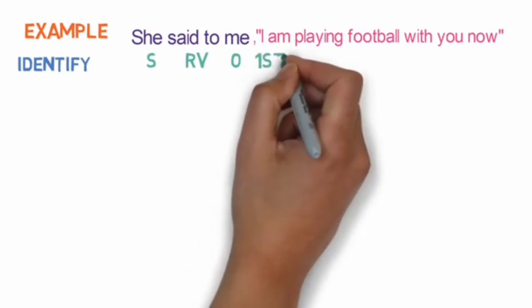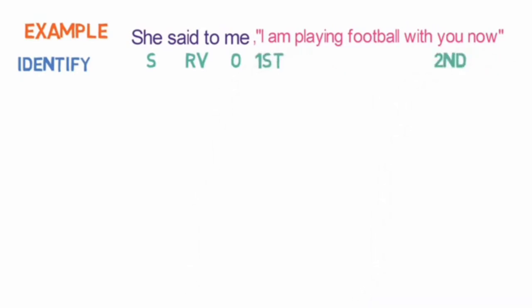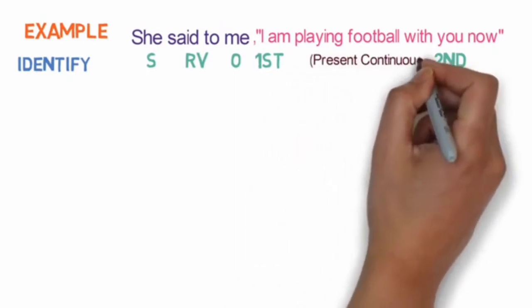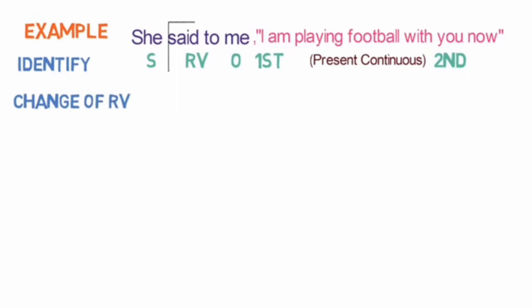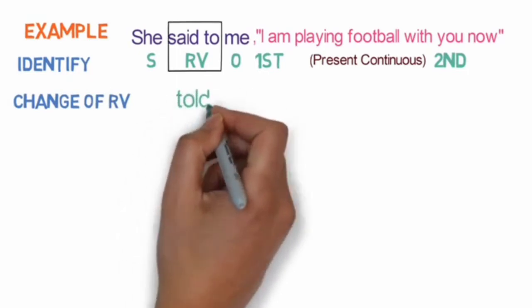I is in first person here, you is in second person here. And as said to is in past form, we need to check the tense of the reported speech. Currently, the tense is present continuous tense. Second step is the change of reporting verb. Said to will become told here.